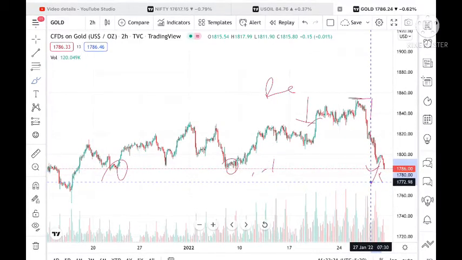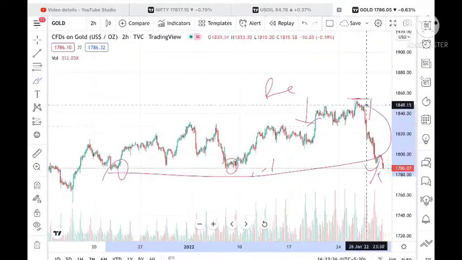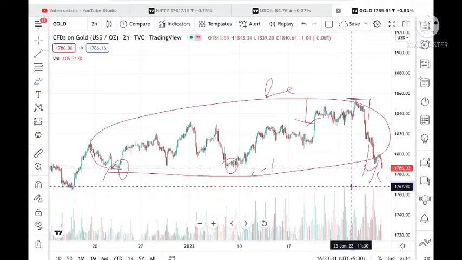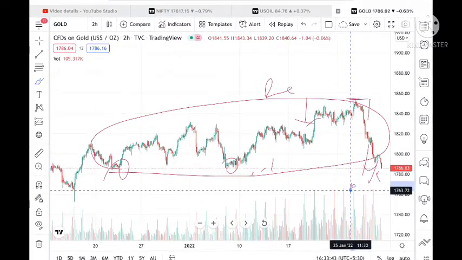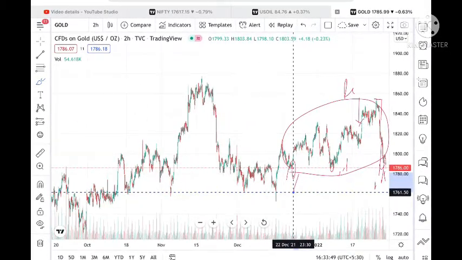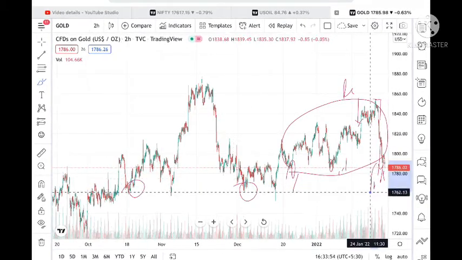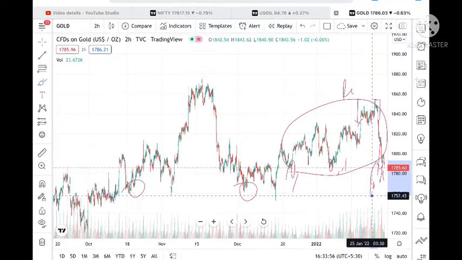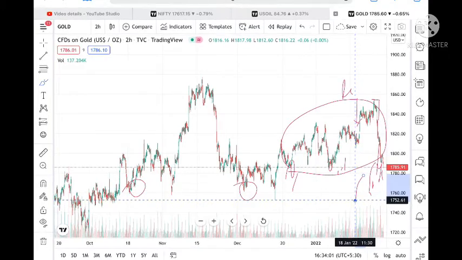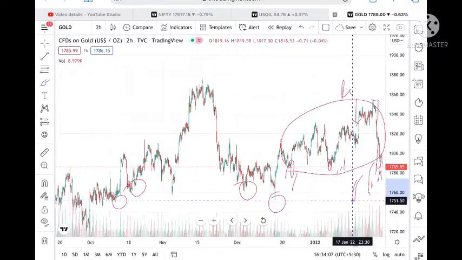But if the price goes below this level, then it can go and touch a level of 1773, because this is the particular range. If this range breaks downside, it can go further low to 1773, or if it goes below this level, it can touch a level of 1763.72. And if you look at the chart, a level of 1761 is already tested here twice. So the probability is very high that if it comes close to this level, we can see a level of 1757 also, and if it goes below this level, it can touch a level of 1752. 1752 is already tested here, so chances will be very high.